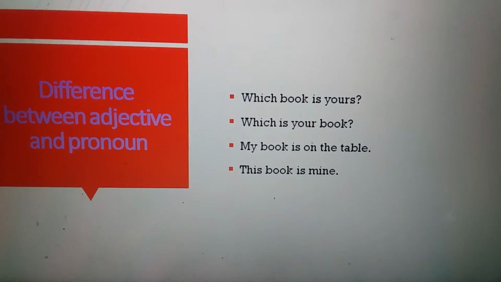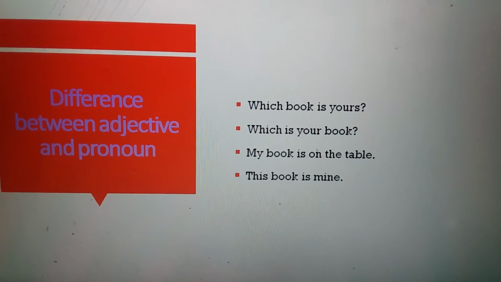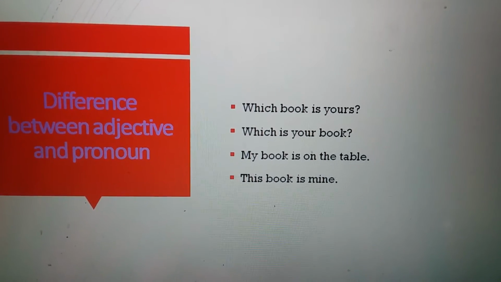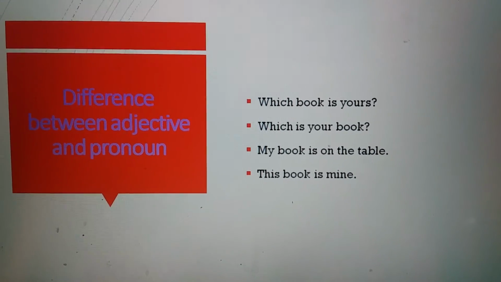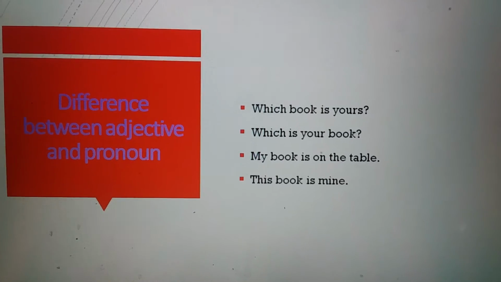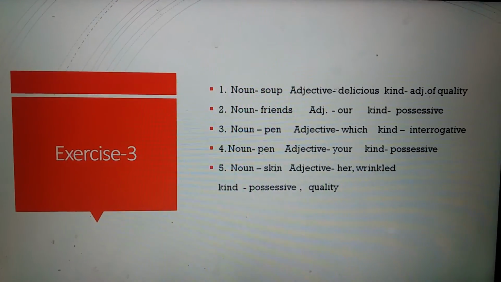So remember, it is a condition for these adjectives. After these adjectives there must be a noun. Here this book, this word is an adjective. Which adjective? Demonstrative. So I hope you have understood the concept.